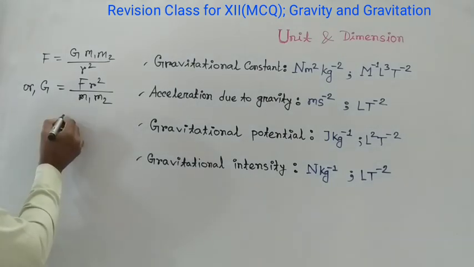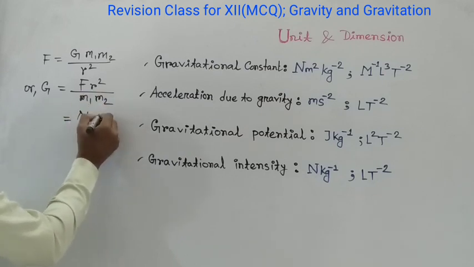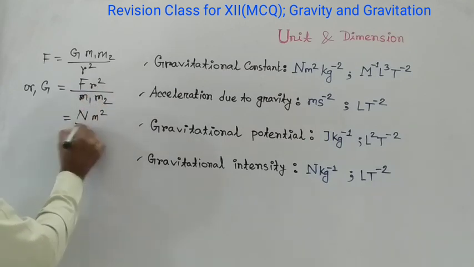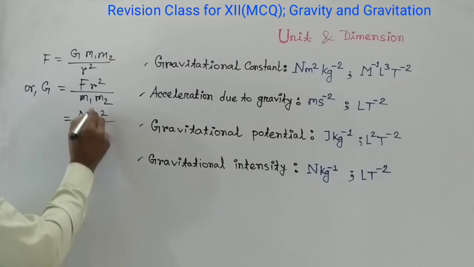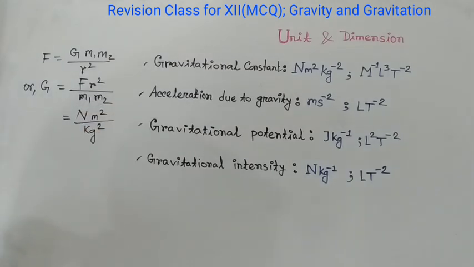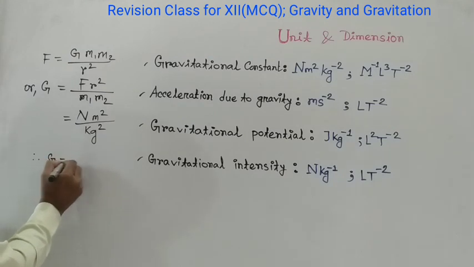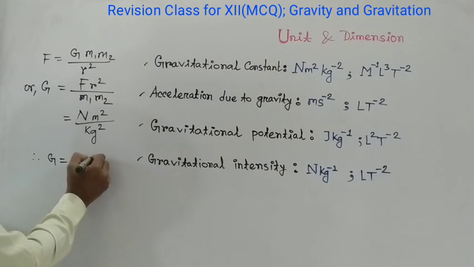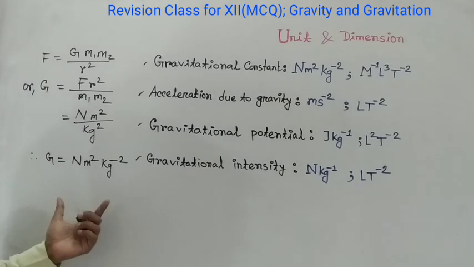So the unit of force is Newton, distance is meter, and we have square, so we put meter square, and the unit of mass is kg, and we write here kg square. So finally we can write the unit of gravitational constant is Newton meter square per kg square. That is the unit of gravitational constant G.